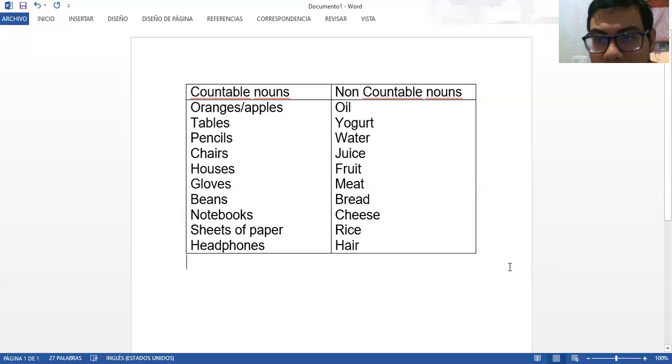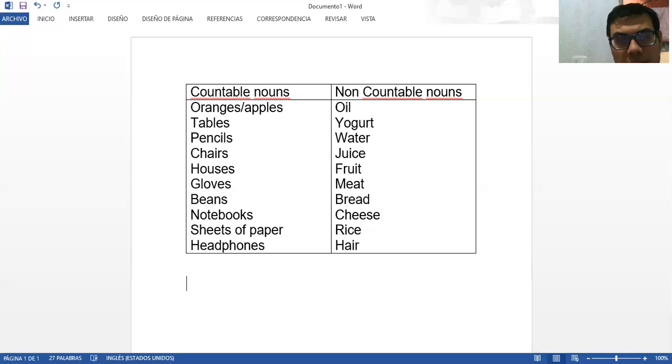There are some words that we need to keep in mind when we are creating sentences, having in mind what is countable and what it isn't.